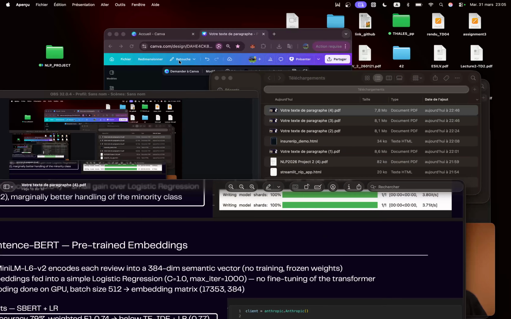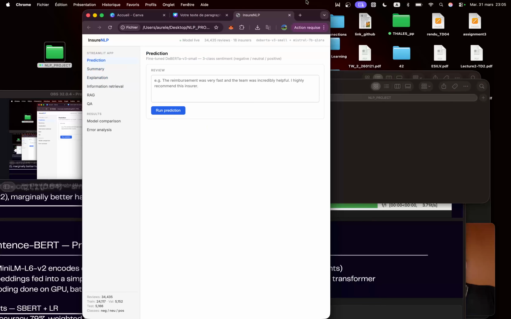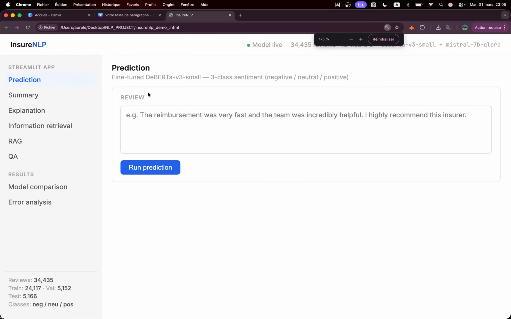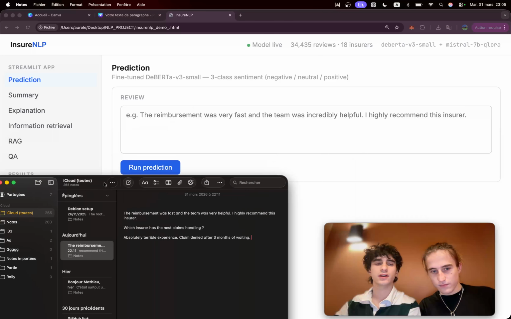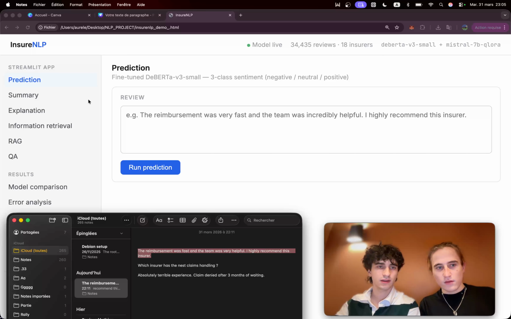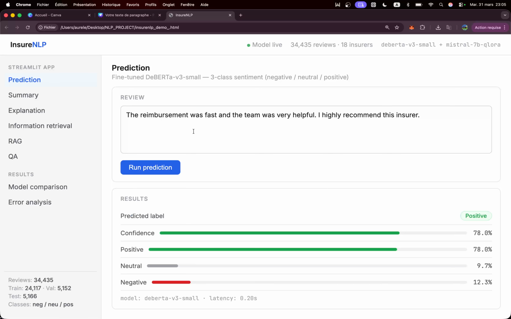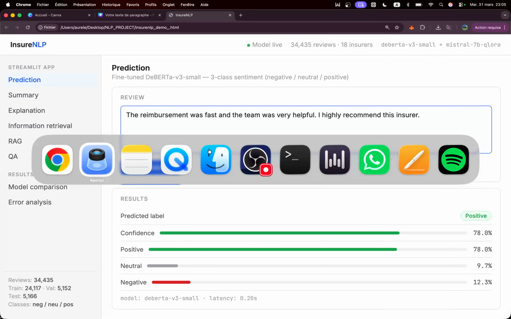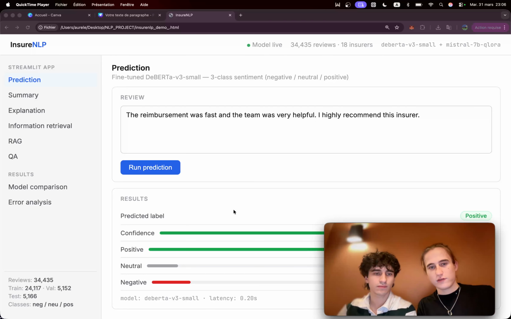But for the demo, this is our application over here. Maybe Charles, you can just... So now we can see the app we built. We can type a clearly positive review, and it gives us a prediction on the sentiment of the review. Here you can just run it, and yes, we predict a positive label with 78% confidence. You can see that the prediction is instant, and it actually works in real life. It's just that we couldn't run the model and record the video at the same time.